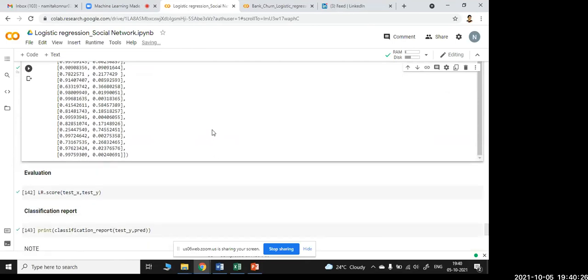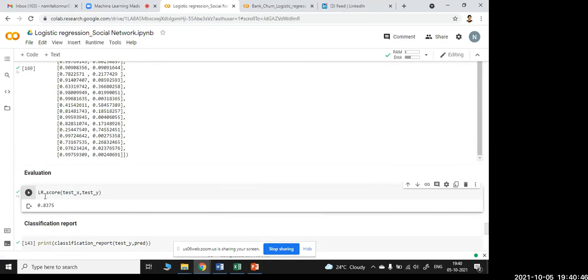Now whether my model is correct or not, I have to check, right? So I have to do an evaluation. How do I do it? With LR dot score. Now what score have you got? My manager will understand this score because he is not from a technical background, right? So he will understand whether I'm telling him to buy it or not.